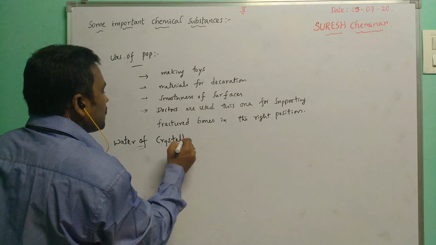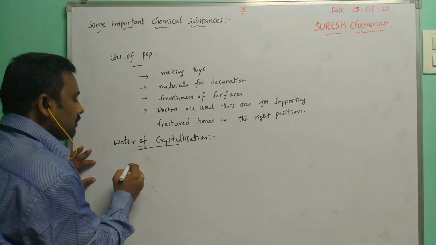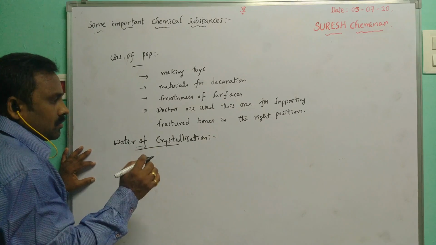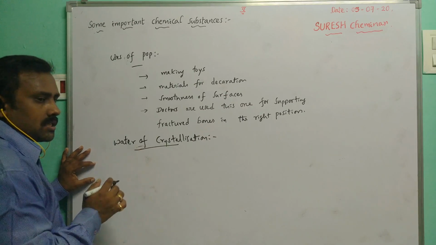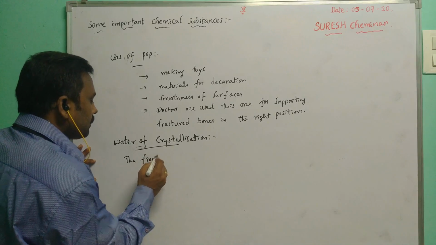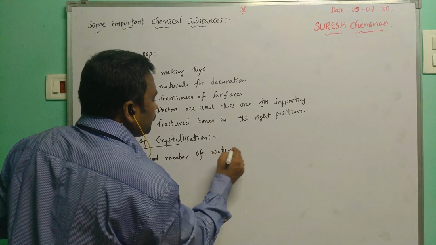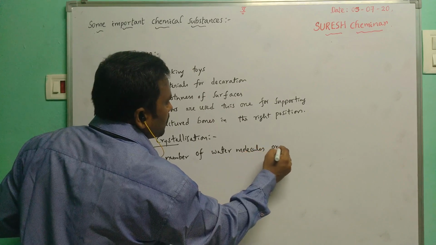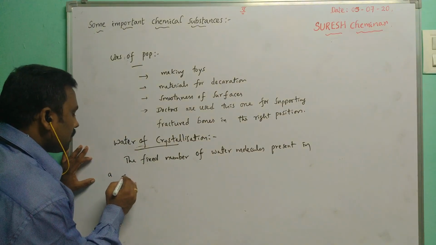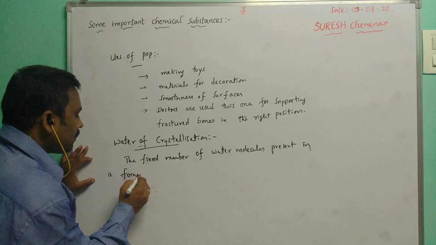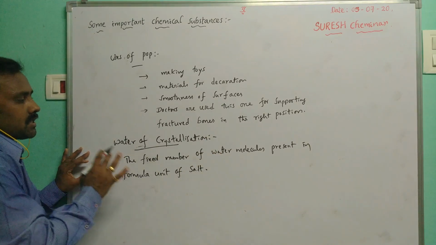Then after, discussion about water of crystallization. Water of crystallization means the fixed number of water molecules present in one formula unit of salt is called water of crystallization.